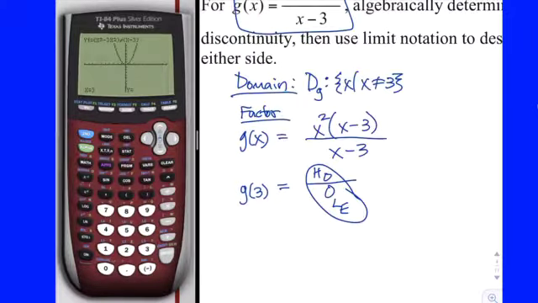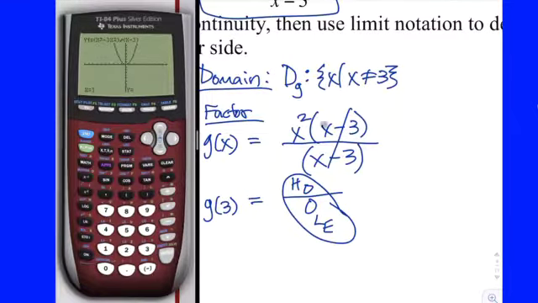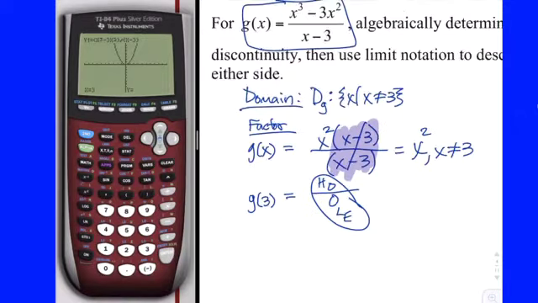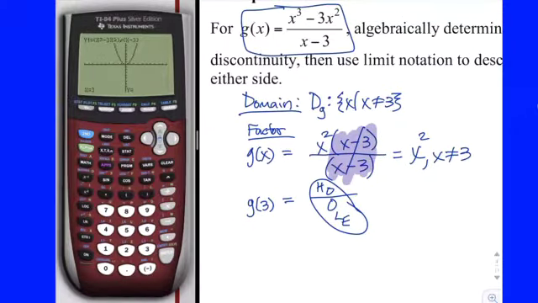So we know the graph is going to look like, if you divide out those factors that were causing 0 over 0, that means that g of x is going to take on the same physical appearance as whatever equation is left, which is just x squared, right? Except that x equals 3. So the only difference then between g of x and the graph of x squared is that at x equals 3, g of x has a hole and x squared does not, okay? And that's why when we graphed our function g of x, it looked just like x squared.